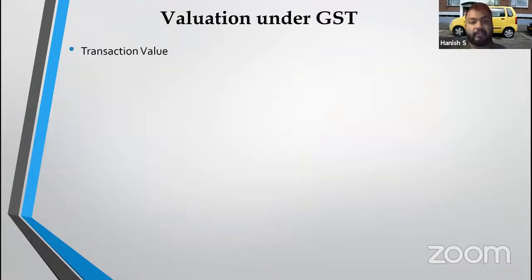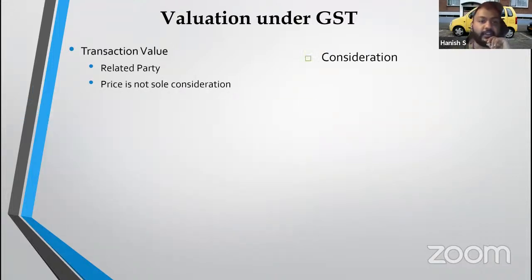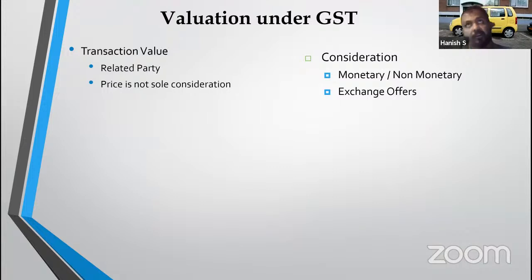Valuation. Valuation is transaction value. On transaction value, I'm required to pay tax unless it is a transaction with related parties or price is not the sole consideration. Now, consideration can be monetary. That means I can get money, or it can be a gift. So I gave the mobile phone and in return, I got a new mobile phone. Plus, I paid Sangeeta Mobiles 50,000 rupees. So for Sangeeta Mobiles, they have to discharge tax on 50,000 rupees plus the old phone which I've given, right?